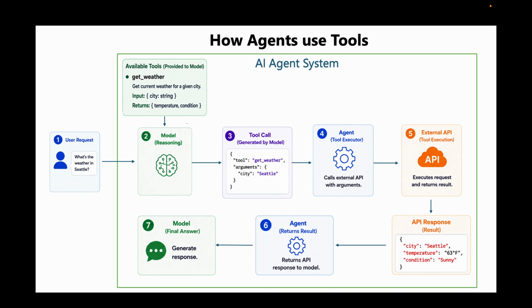The result is then sent back to the model, which interprets the data and converts it into the natural language response for the user. The important thing to notice here is that model decides which tool to use and how to use it, and the agent framework handles the execution, creating a clear separation between reasoning and action. This pattern is the foundation of modern AI agent systems. It enables them to safely connect AI reasoning with real world operations.